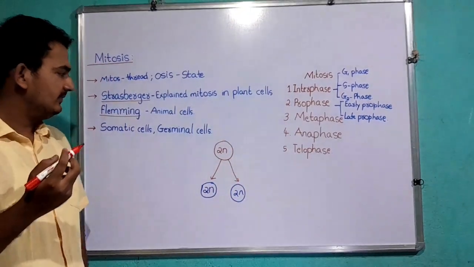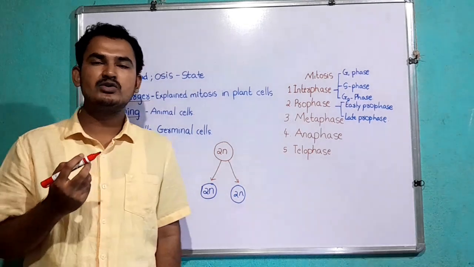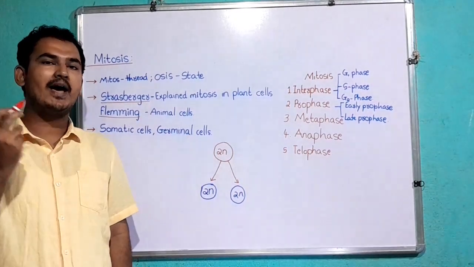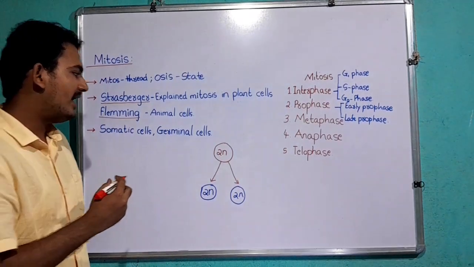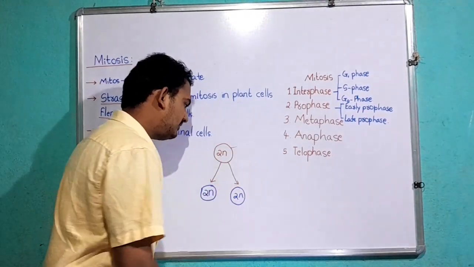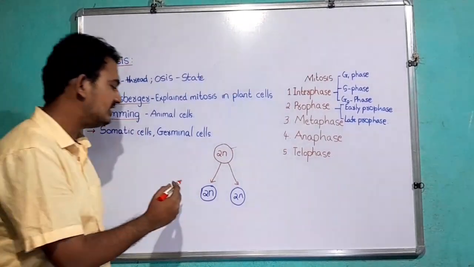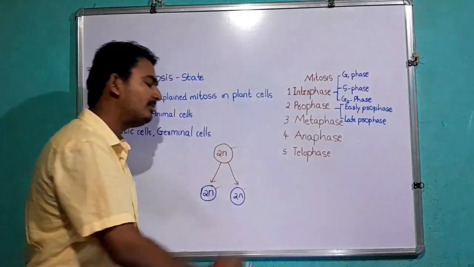During mitosis, the parental cell gives rise to two daughter cells containing the same number of chromosomes as the parent cell. If the parent cell contains 2n chromosomes, then the daughter cells produced through mitosis will contain the same number of chromosomes as the parent cell.